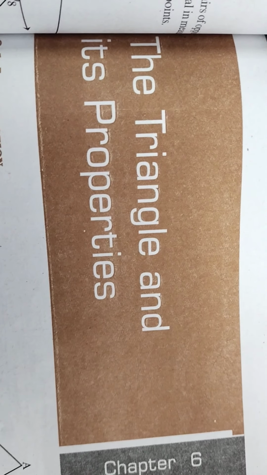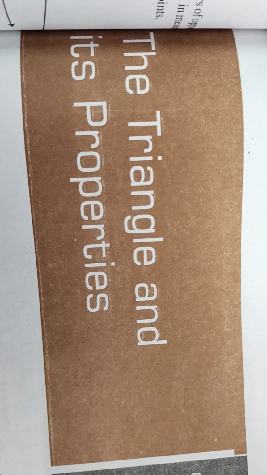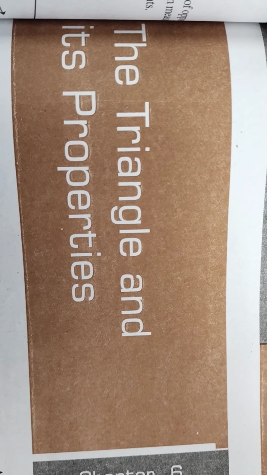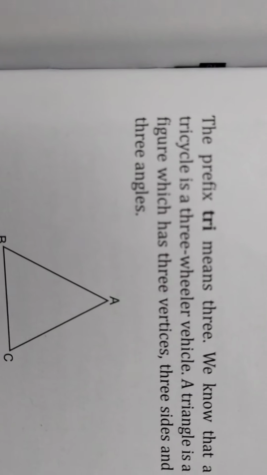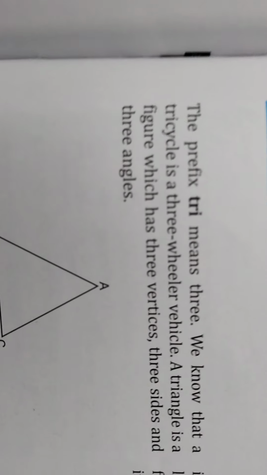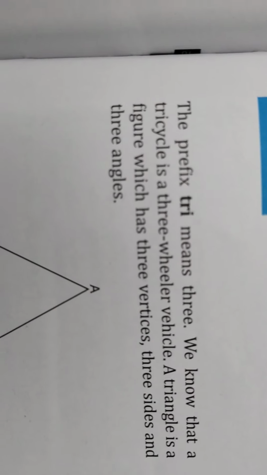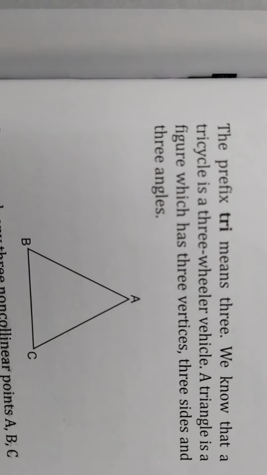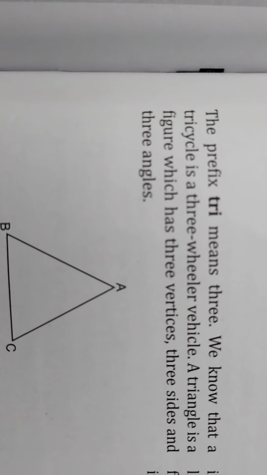Hi students, today we will be discussing chapter 6, the triangle and its properties. In this, the prefix tri means three. We know that a tricycle is a three-wheeler vehicle. A triangle is a figure which has three vertices, three sides and three angles.